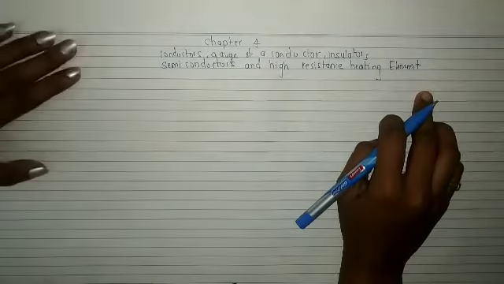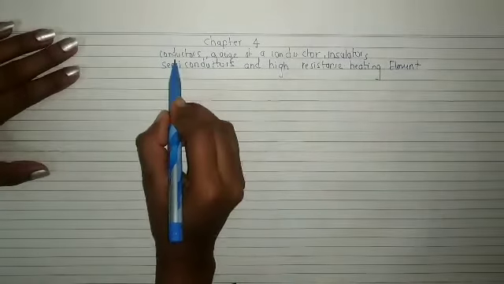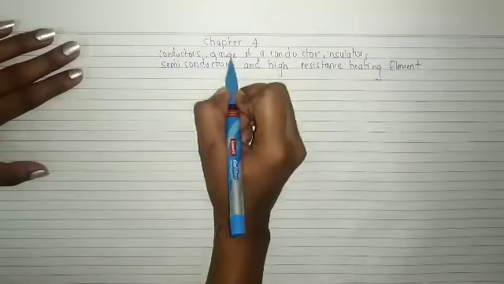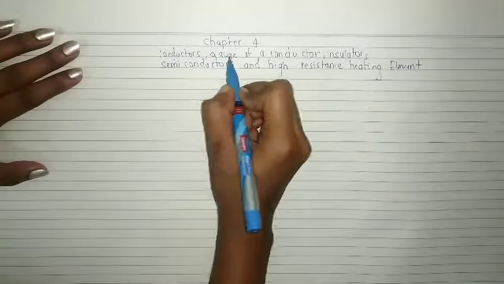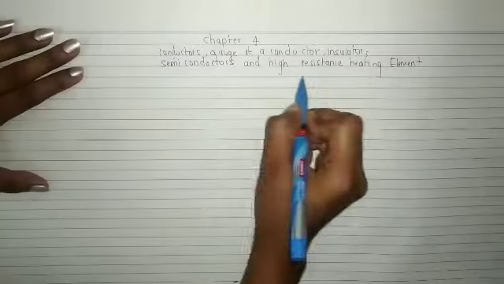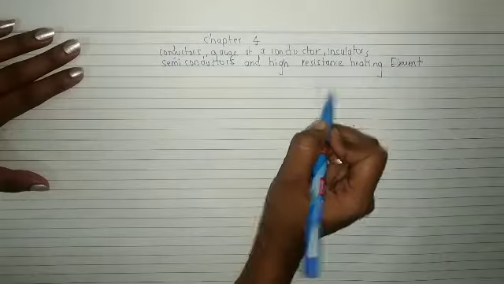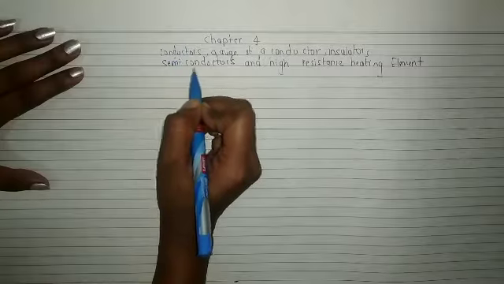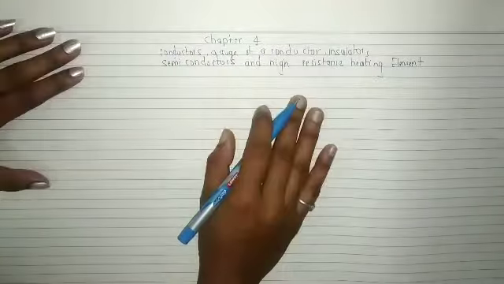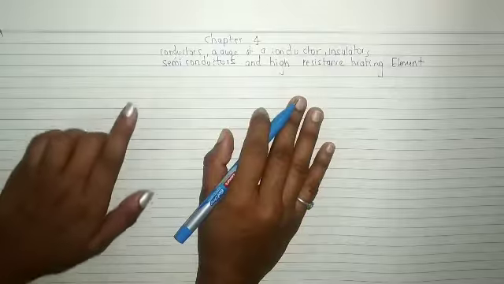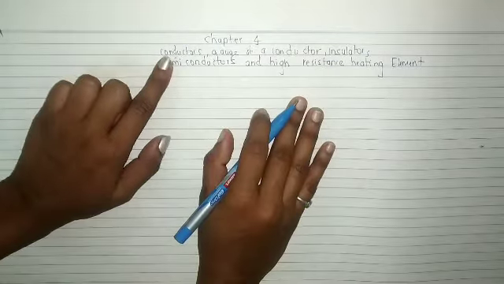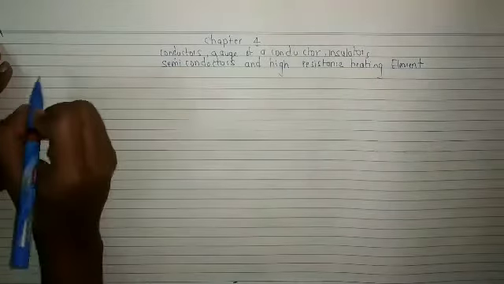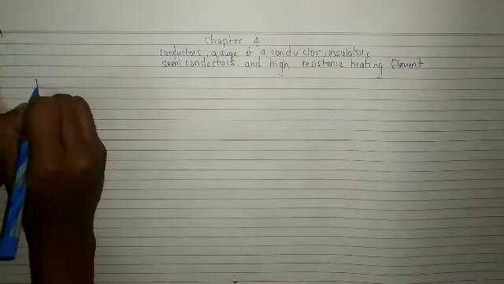So in this chapter we are going to see about conductors, what are conductors and what are the types, gauge of conductor, what is meant by gauge, insulators, semiconductors, and high resistance heating element. So I hope you all know the properties of conductors, insulators, and semiconductors, not in depth but in basic. What does the conductor do, means what are the properties of conductor. So now starting with the conductor, so we'll start with the first one.